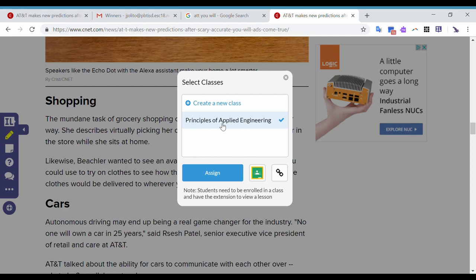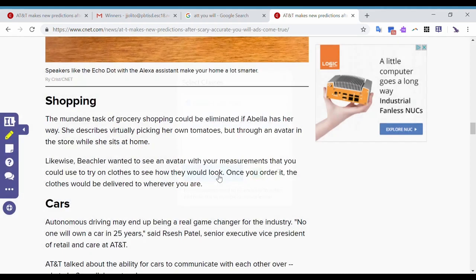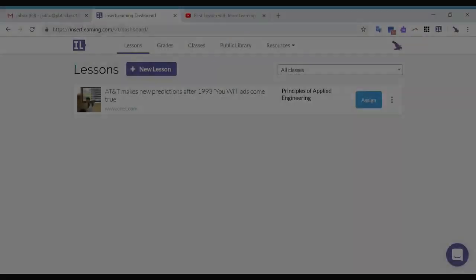So I already have Principles of Applied Engineering there. What I'm going to have to do is click on that class that I want to assign it to, and then click on Assign, and it should be assigned to that class.